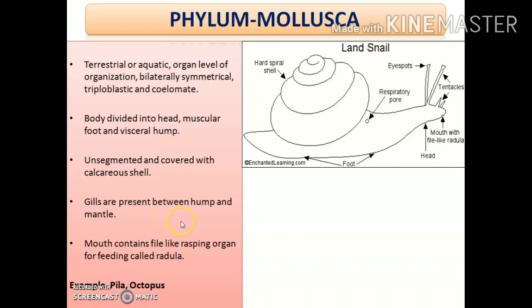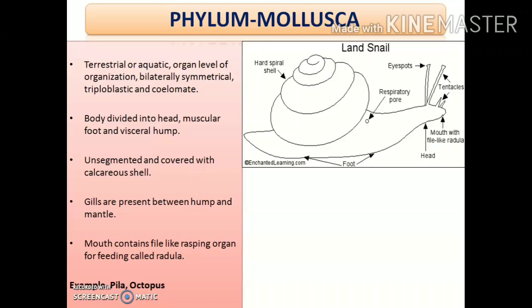Next, the respiratory organs here are also gills, which are present between the visceral mass and the mantle. What is the mantle? The mantle is a layer present just above the visceral mass and just beneath the shell. What is the function of the mantle? The mantle is a layer which protects the visceral mass, that is, it is present just above the visceral mass and protects it from any kind of injury.